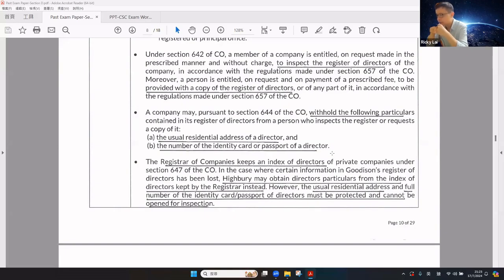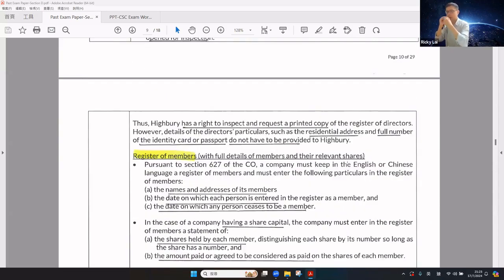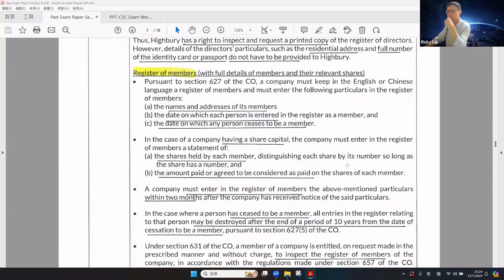However, the usual residential address and full ID number and passport number must be protected and cannot be opened for inspection. Therefore, the shareholder has the right to make inspection and request a copy of the register of directors. However, the director particulars, for example, residential address, full ID number, and passport number, do not have to be disclosed to the shareholders. How about the register of members?